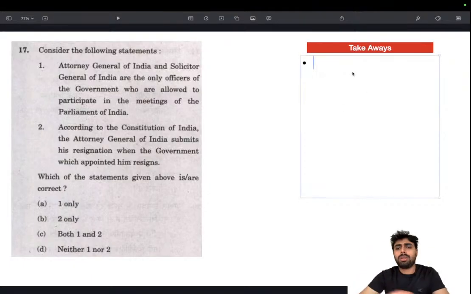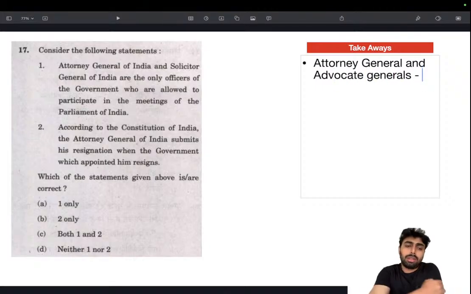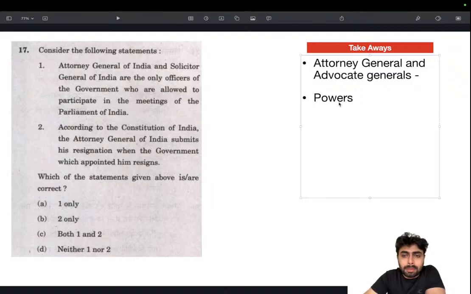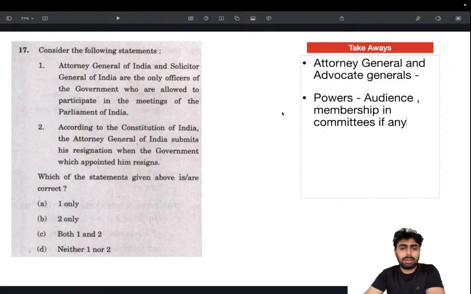That's it. Learn about Attorney General and Advocate General. These are both constitutional bodies, and you need to know their articles and their powers. Powers of audience and membership in committees, if any. Okay, that's it. It's not a very complicated thing. For the Attorney General, you just need to have an idea about that. Also, Solicitor General is not a constitutional body.